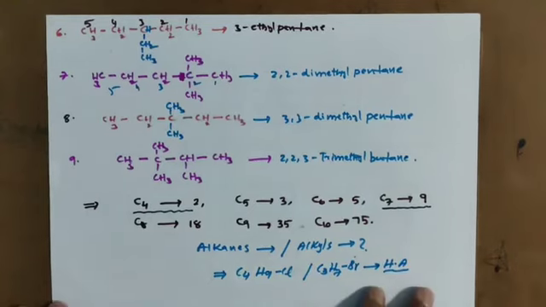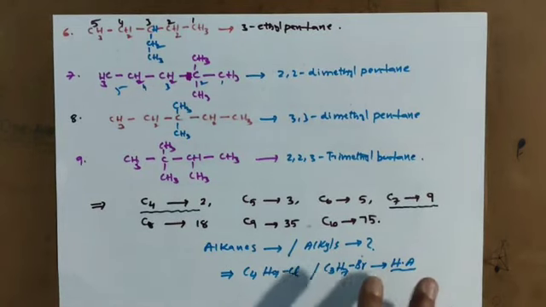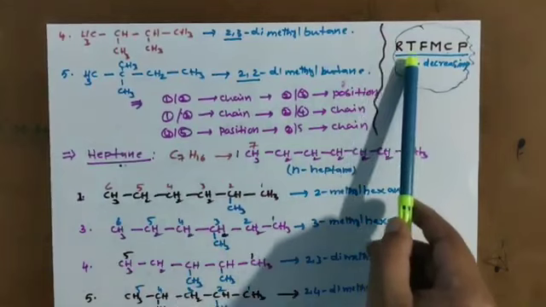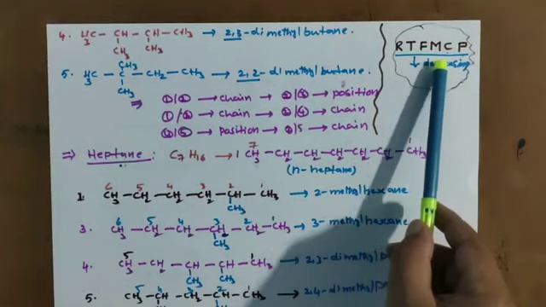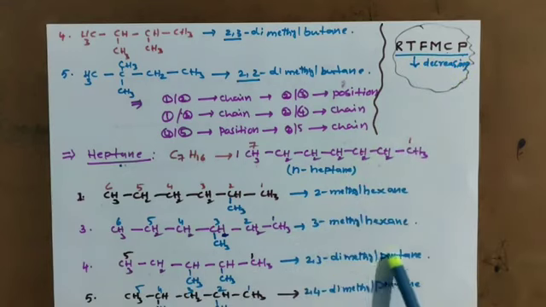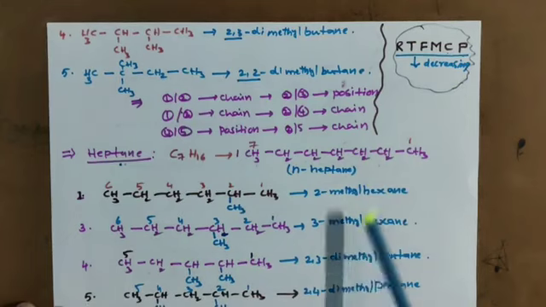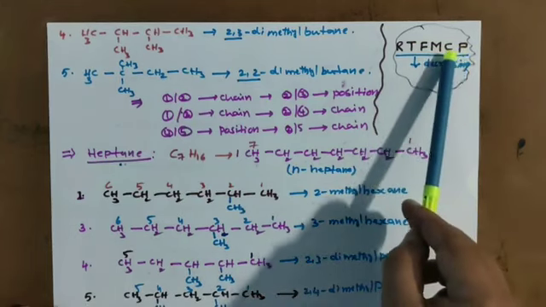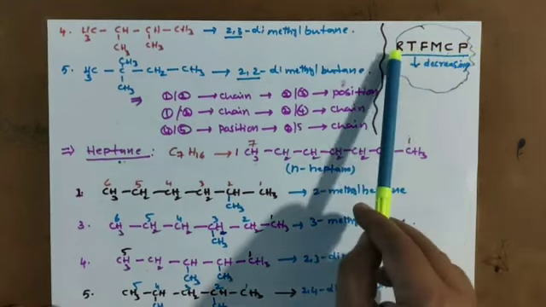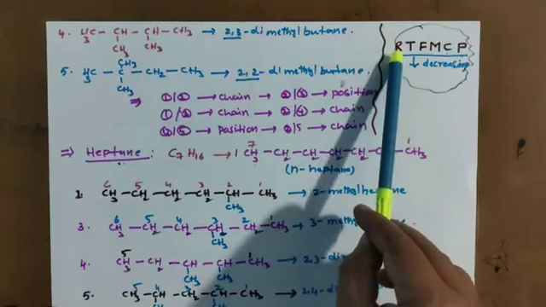So I think it will be beneficial for you in writing chain and position isomers. In the same compound, if both chain and position isomers are given, you have to remember that it is very important for competitives. Ring isomerism, tautomerism, functional group isomerism, metamerism, chain isomerism, position isomerism. Here I showed chain isomers are there, position isomers are there. Then which do you have to give the priority? Chain isomerism you have to give the priority, not position. Position isomerism is the least priority. Ring isomerism is the highest priority.